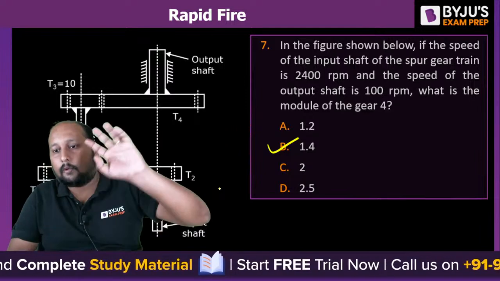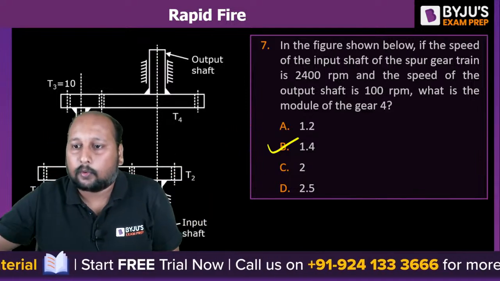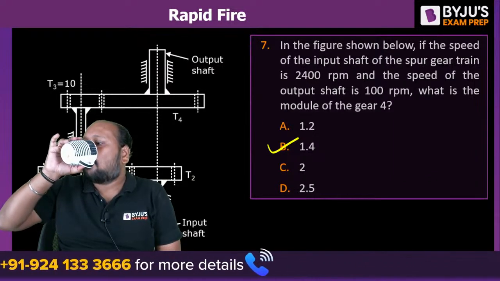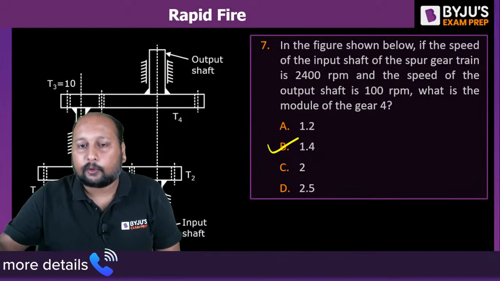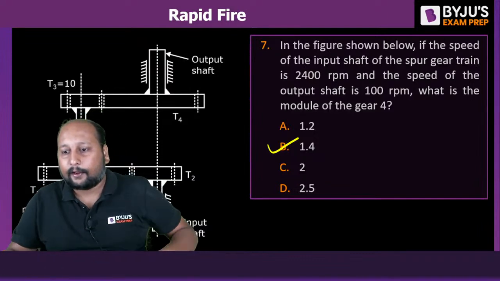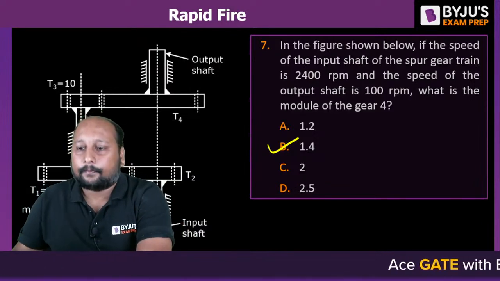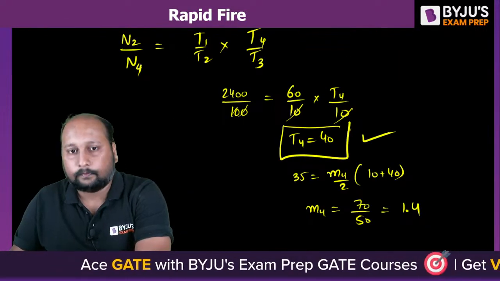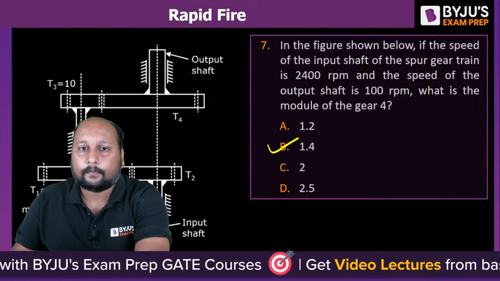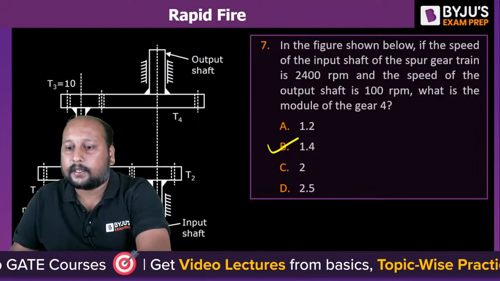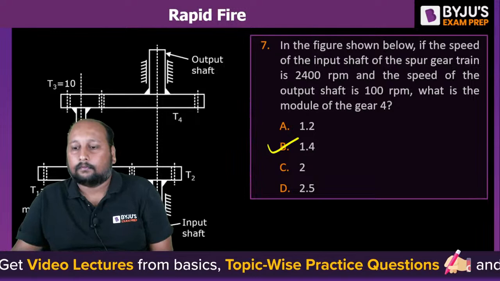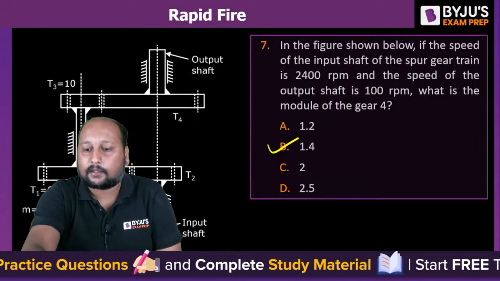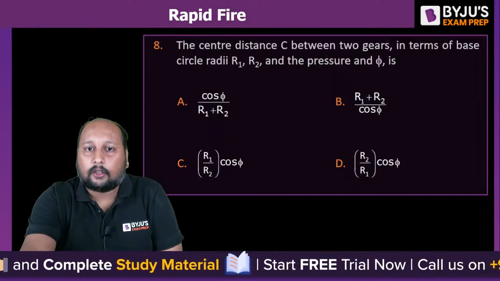How many of you have solved this question? Question was very easy. Very good. Option B is the correct answer. Module for gear number 4 is 1.4. Okay, done? Can we proceed now? By next 20 minutes, we have to cover all the questions. Next, question number 8 on the screen.